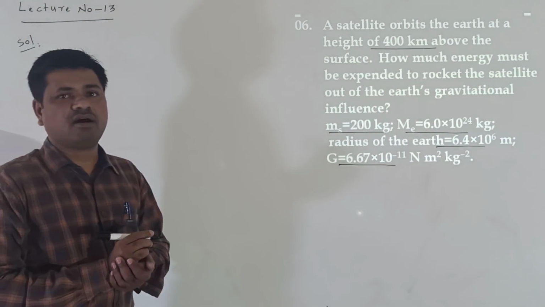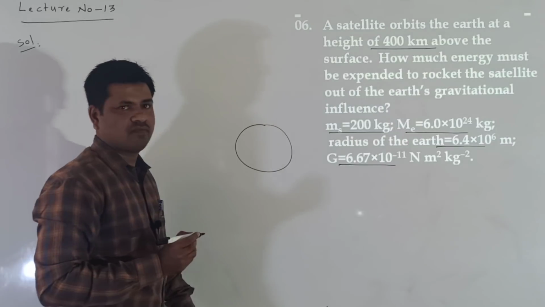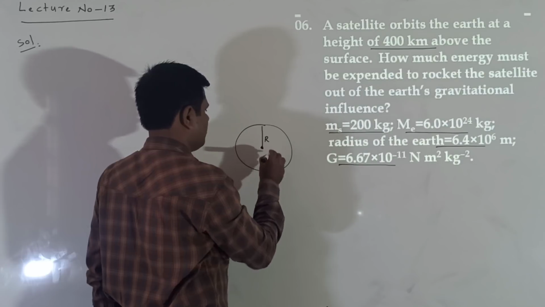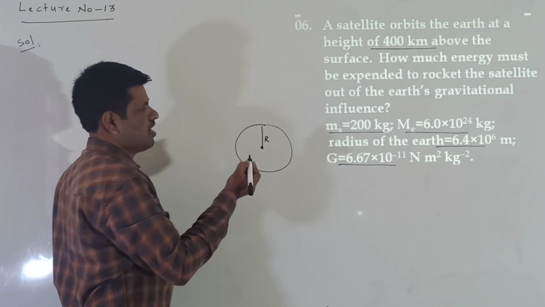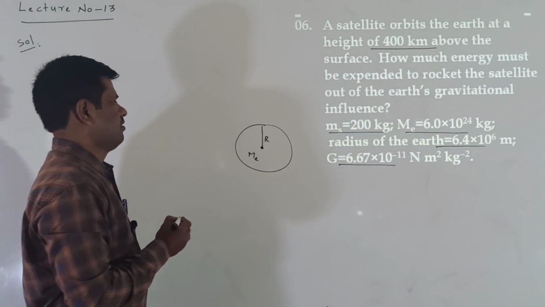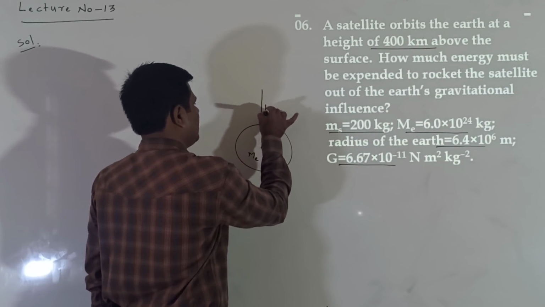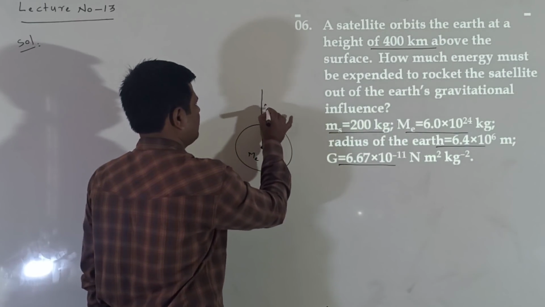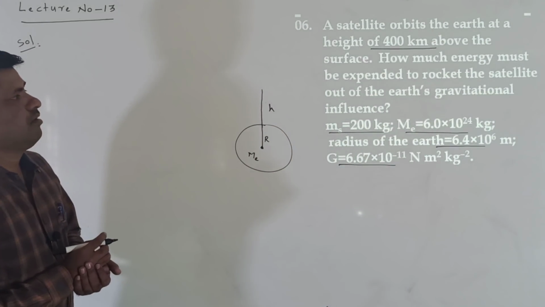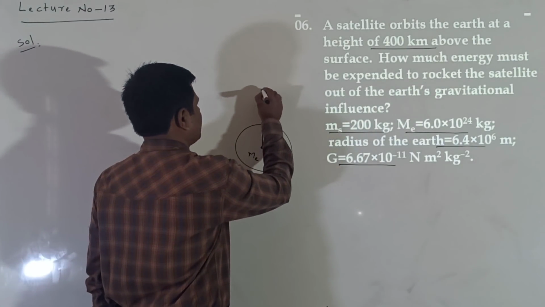First, we listen to the concept here. This is the Earth. The Earth has the radius R. The mass is already given, that is Me, where Me means the mass of the Earth. Now, from the surface of the Earth at height H, there will be a satellite. That height H is 400 kilometers, given. Here the satellite is there.